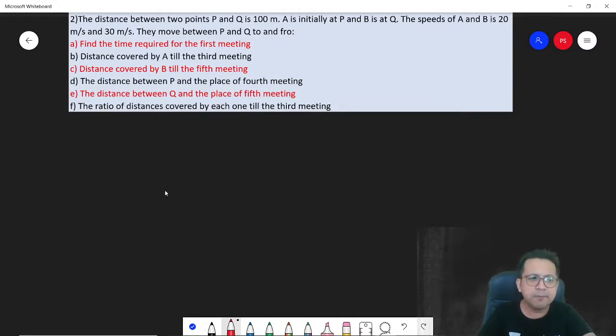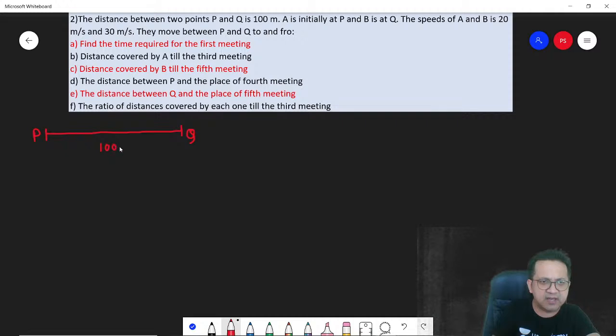The distance between 2 points P and Q is 100 meters. A is initially at P and B is at Q. So let's draw it. This is P and Q, and this distance, they say, is 100 meters. A is initially at P and B is initially at Q.